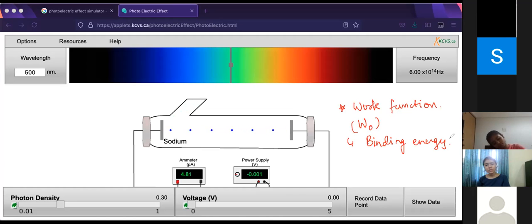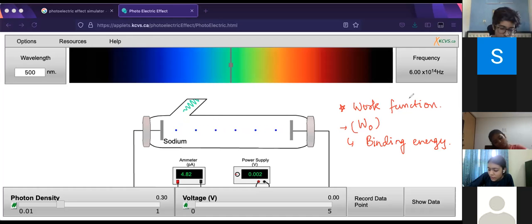Okay. Note this down. Work function or binding energy, represented by W naught, is the minimum energy required to eject electrons out of a metal surface. Could you repeat the definition? Yeah.